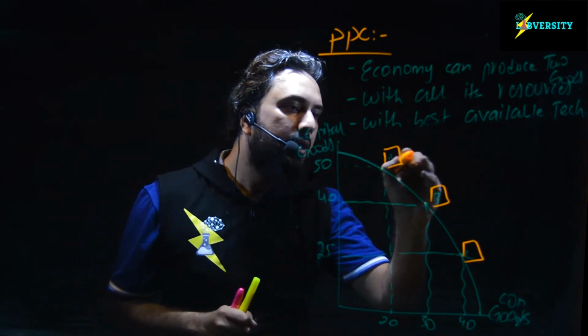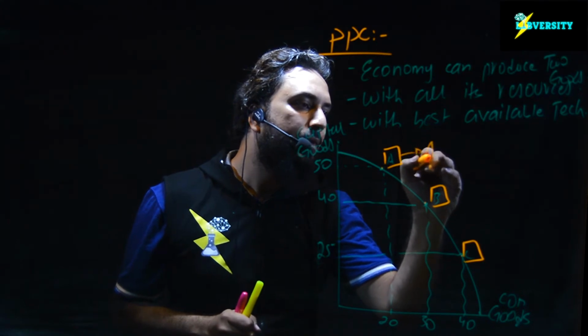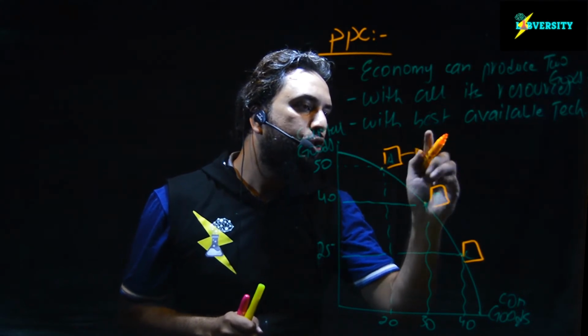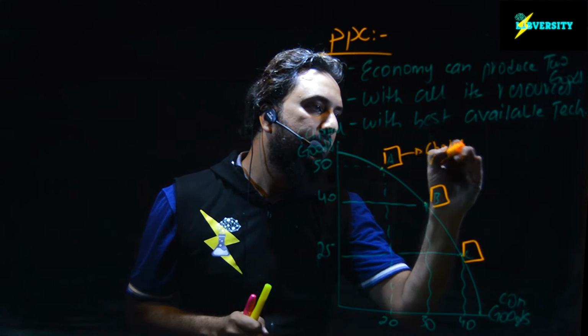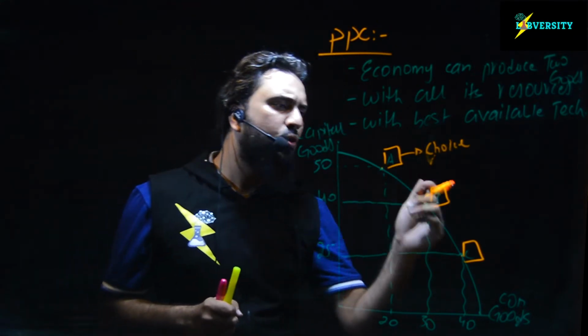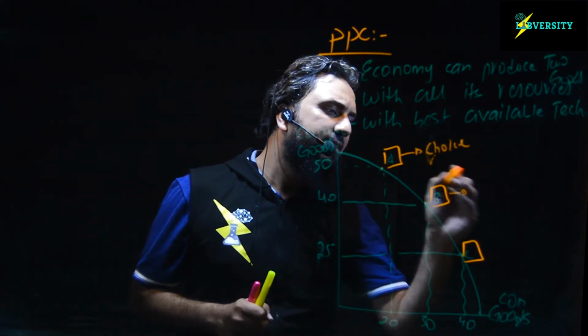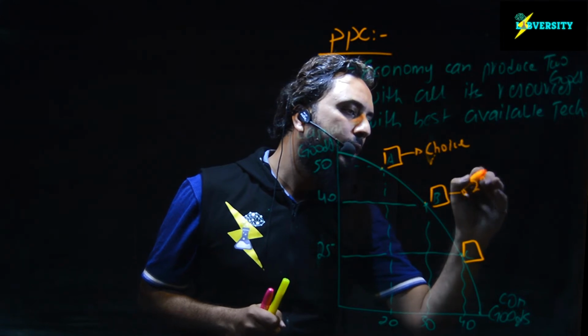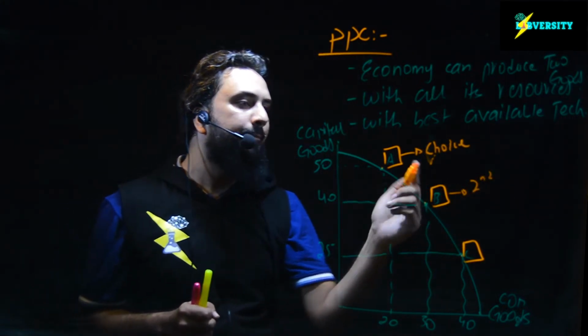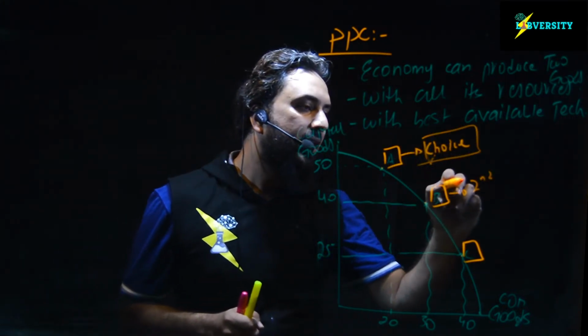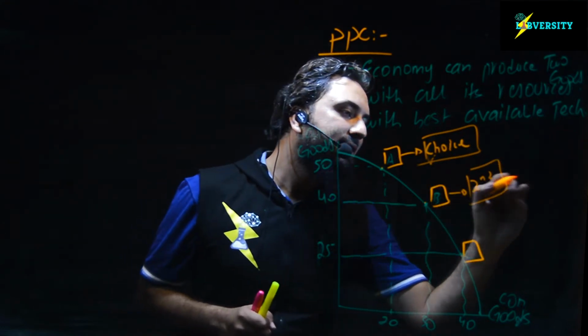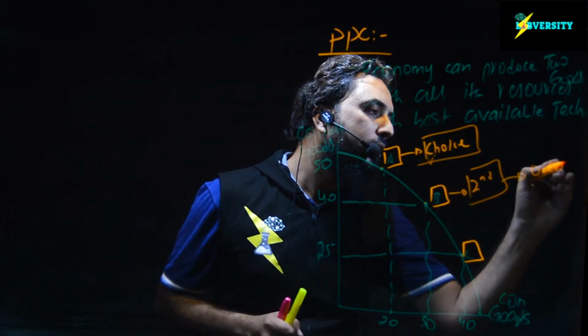If the economy decides to produce at point A, this will be the economy's choice. And the second best alternative, the second option that the economy can produce, is at point B. So the first option is the choice, and the second option is your opportunity cost.